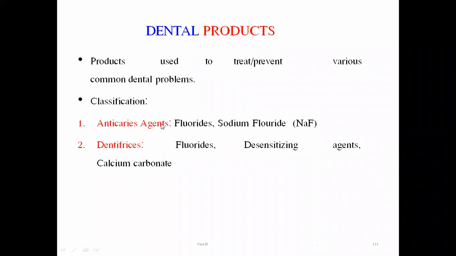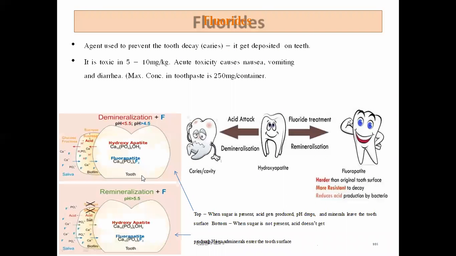Anti-caries agents are used to prevent tooth caries, dental caries, the dental decay procedure, and dentifrices are the compounds used for the cleaning of the teeth and their adjacent gums in order to avoid gingivitis. So these are actually fluorides, desensitizing agents, and calcium carbonates. We'll discuss them one by one. The first category of compound that we are going to discuss, in the case of anti-caries agents, is fluorides.